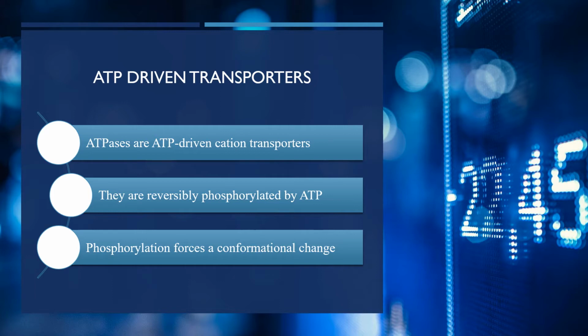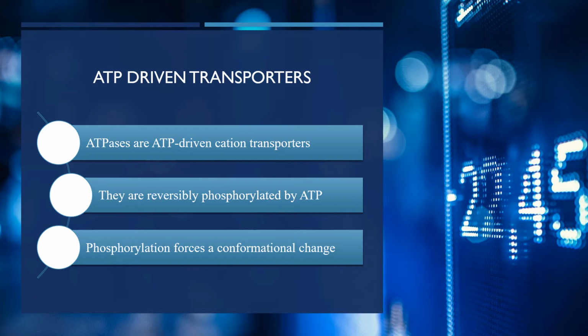This phosphorylation of protein is reversible, meaning by another reaction the phosphate group can be removed from the protein. And the phosphorylation has one significance: it forces a conformational change in the protein, means it changes the conformation of protein. As a result, the protein can catalyze the solute uptake or solute transport.